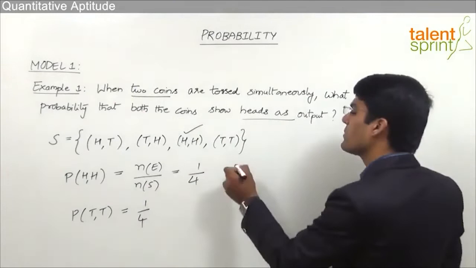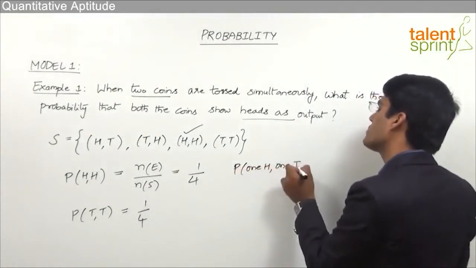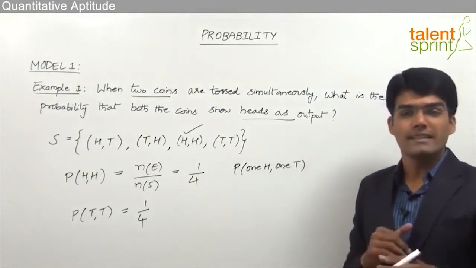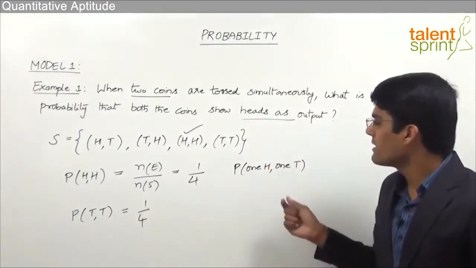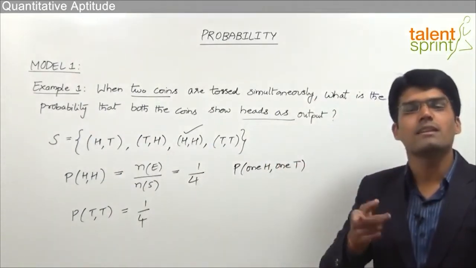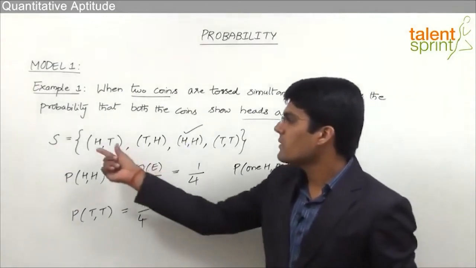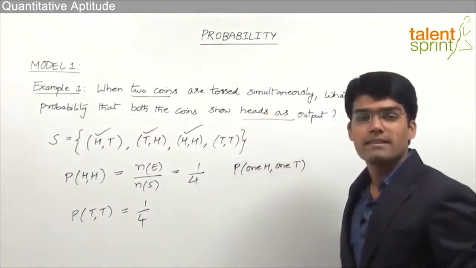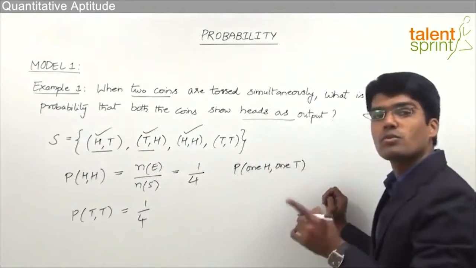Suppose we have to find out the probability of one head and one tail. That means one coin has to show up head and the other coin has to show up tails. So what is the probability that this event can happen? Now from this sample space, we find that one coin showing head and the other coin showing tails can be happening in two possible ways. Either the first one can show up heads, second one can show up tails, or the first one will give tails and the second one will give us heads. So these are the two favorable outcomes out of total 4 outcomes.